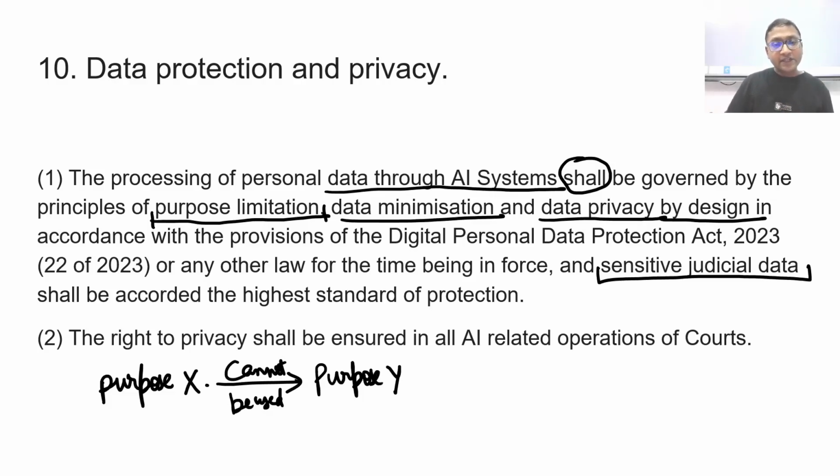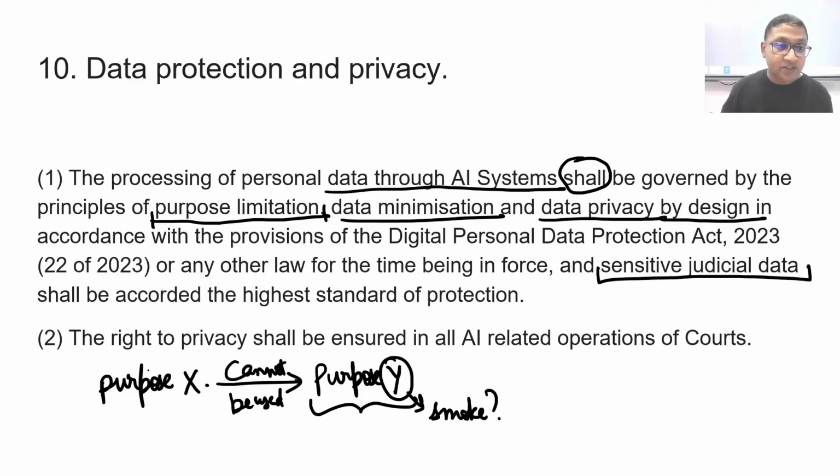Now I cannot change that to another purpose Y. For example, the new purpose could be how many of them smoke. My original purpose was to see how many of these people suffer from lung cancer, but then I'm changing it to perform another AI on it, which is how many of these people were smoking.